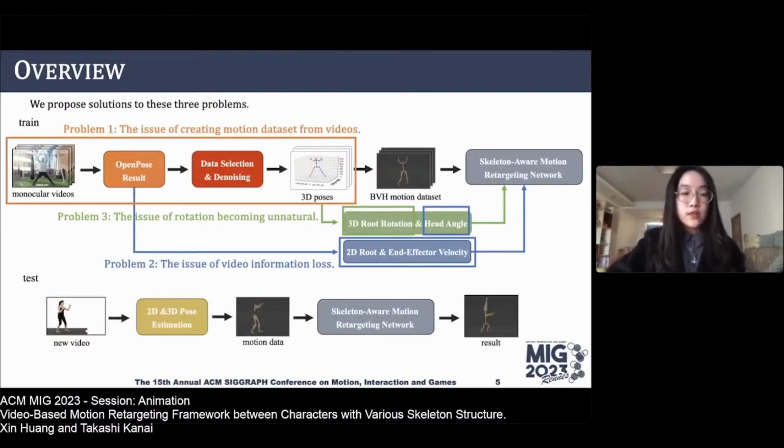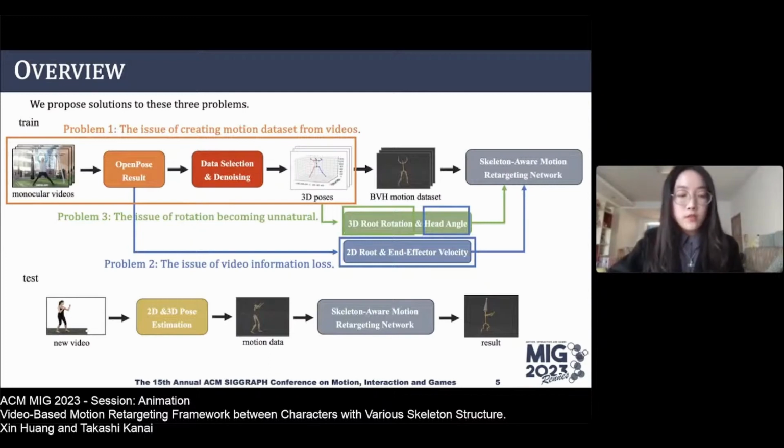So to address these three problems, we have proposed specific solutions. First, we propose a pre-processing method that processes data after extracting 2D poses from videos to create stable 3D motion datasets adaptable to the skeleton-aware motion retargeting network. Next, by using the information from the 2D poses and adding new loss functions, we generate a result motion that more closely matches the original videos.